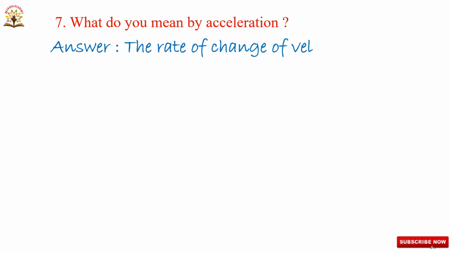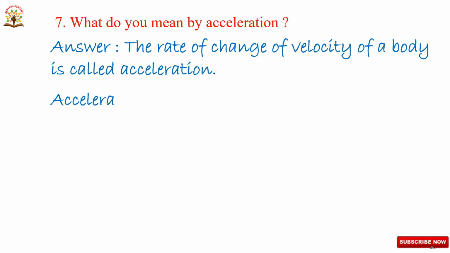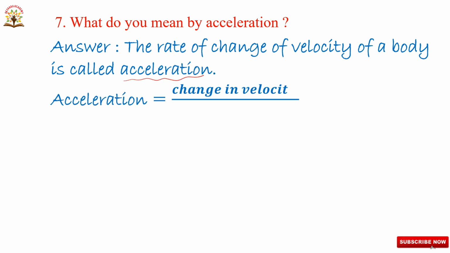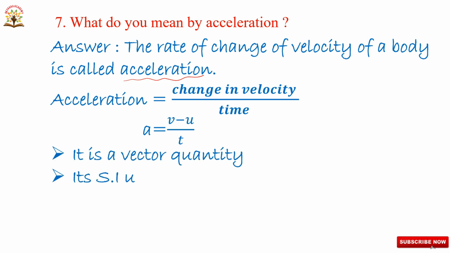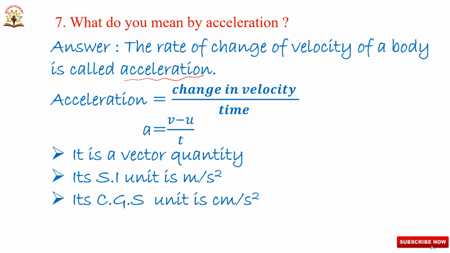Acceleration is the rate of change of velocity of a body. Acceleration is equal to change in velocity by time taken. Acceleration is denoted by the letter A. A is equal to V minus U by T. Acceleration is a vector quantity. Acceleration possesses both magnitude and direction. Its SI unit is meters per second square.